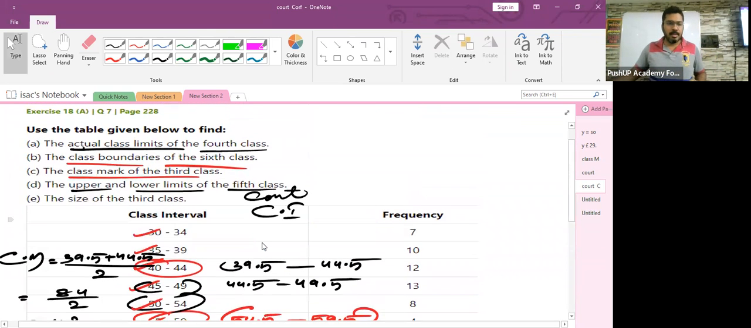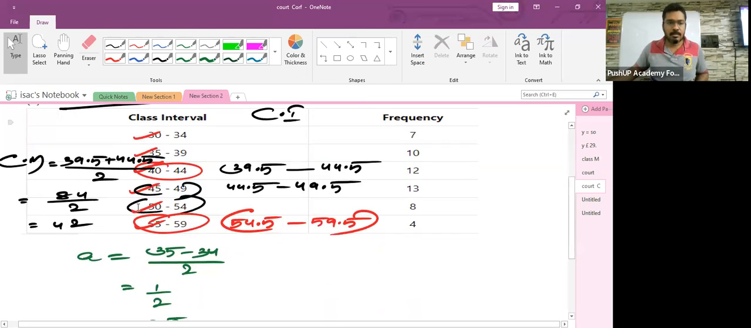Sir, in question D, they had asked first upper limit, no sir. Should we write 54 and 50, or only 50 and 54?